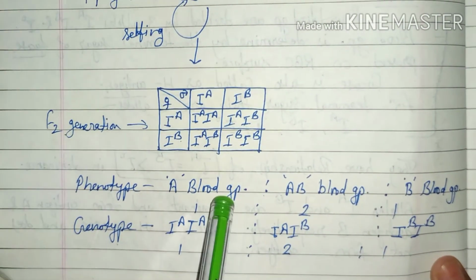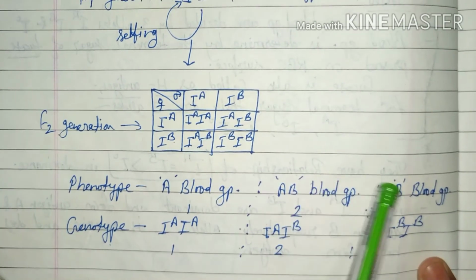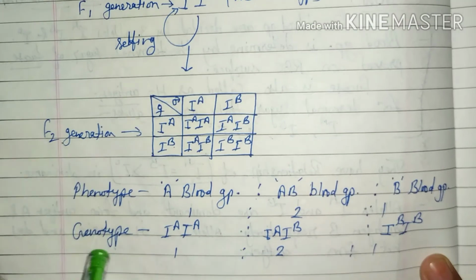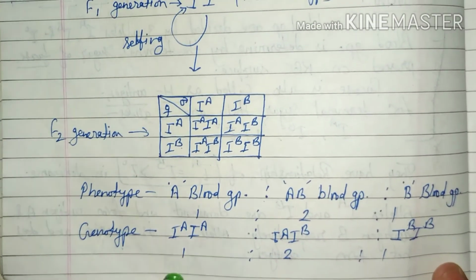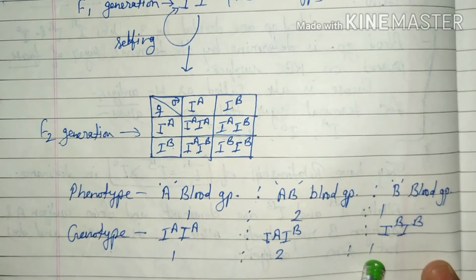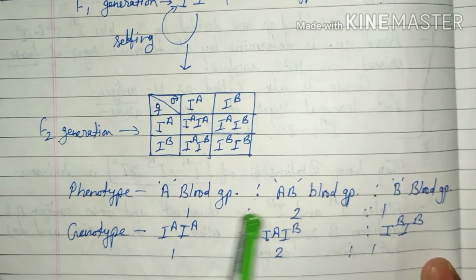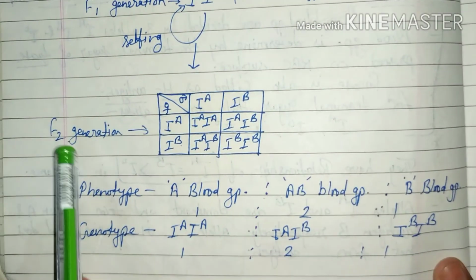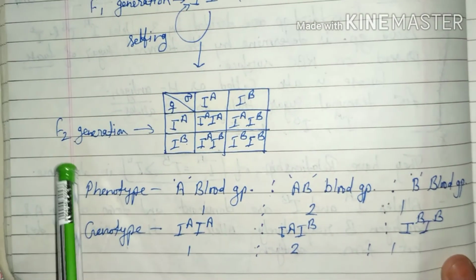So phenotype A blood group, AB blood group and B blood group, it means 1:2:1, and genotype IAIA 1, IAIB 2 and IBIB 1. So this ratio resembles codominance, which is the exception of law of dominance.